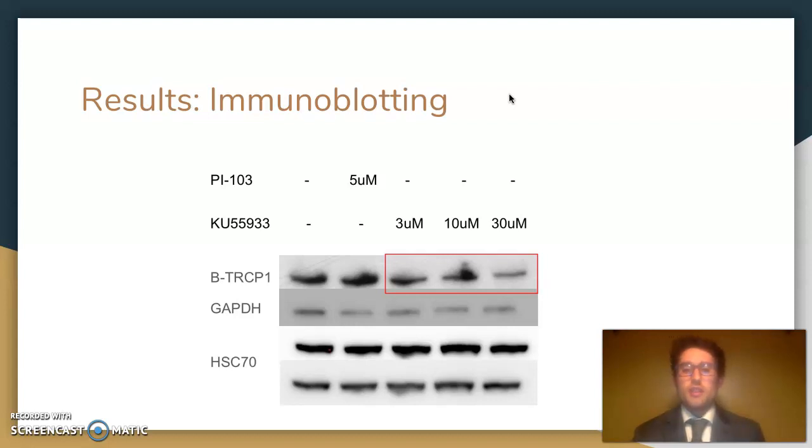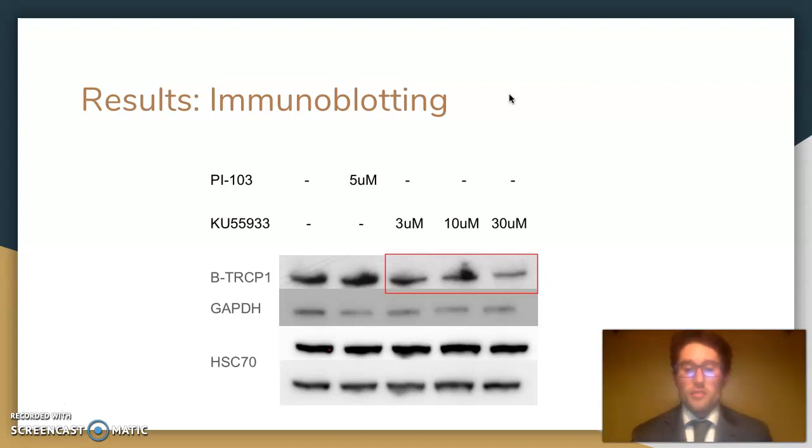Another thing I wanted to mention is that in the second band, we see that the concentration of beta-TRCP1 after 5 micromolar treatment of PI103 is relatively unchanged. In past experiments done by the Ray Lab and by myself, we found that beta-TRCP1 is normally effectively knocked down by PI103, so this result was somewhat unexpected. Because of that, we're probably going to look back at the experiment, and we will have to repeat it to gain a clearer understanding of this data and to see if this experiment is effectively repeatable.